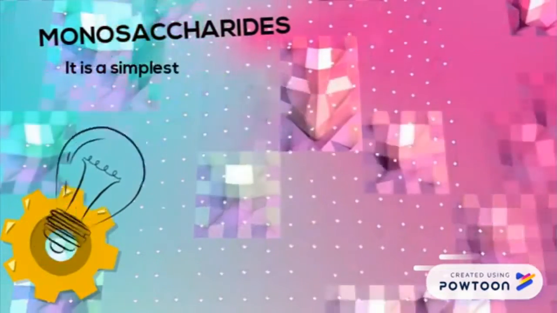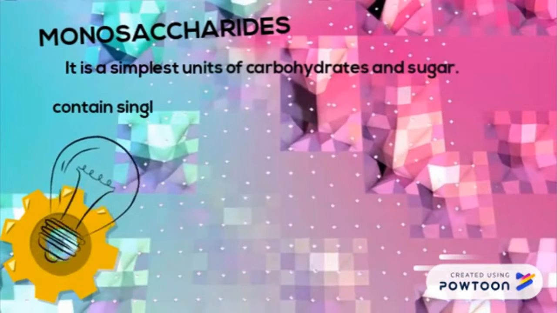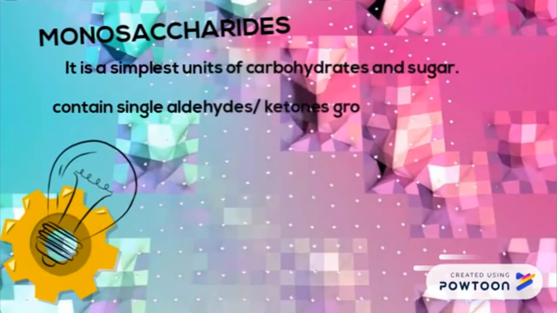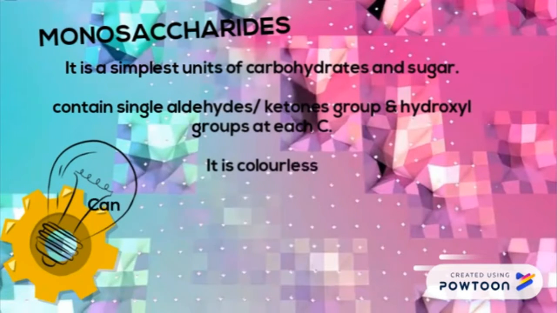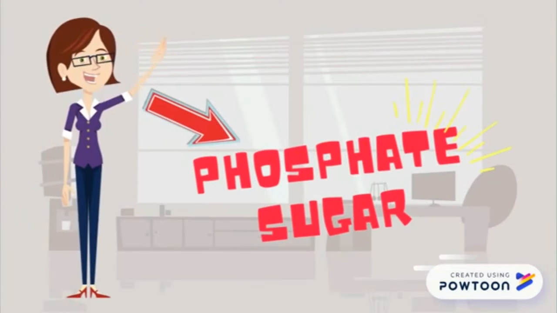Monosaccharides are the simplest unit of carbohydrates. They contain a single aldehyde or ketone group and hydroxyl groups at each carbon. They are colorless, can dissolve in water, and can form isomers.